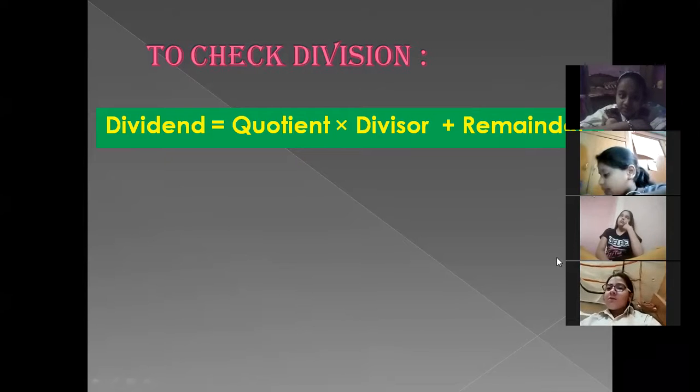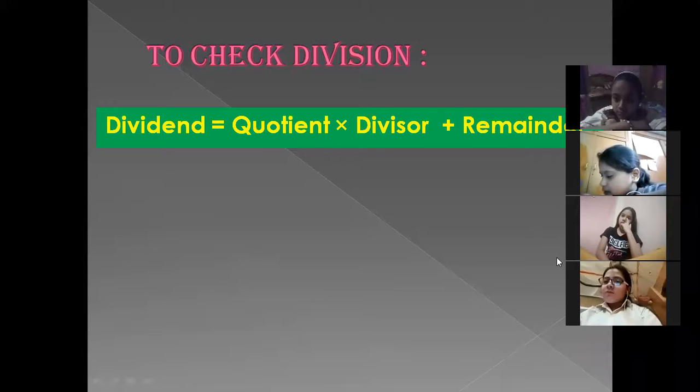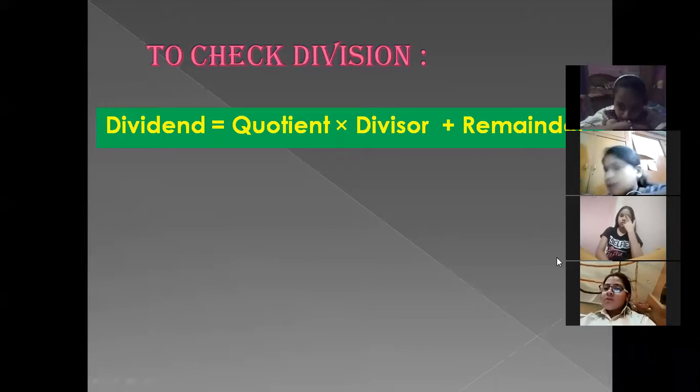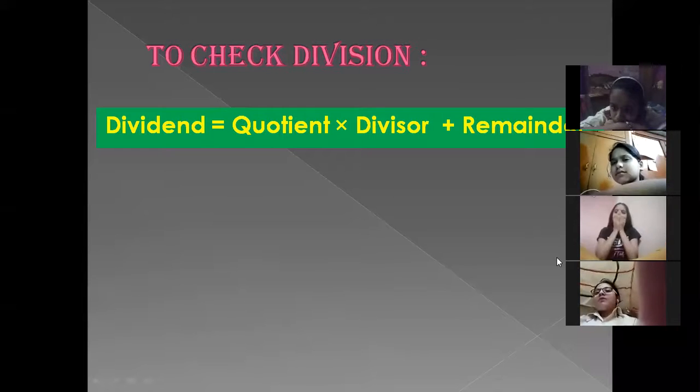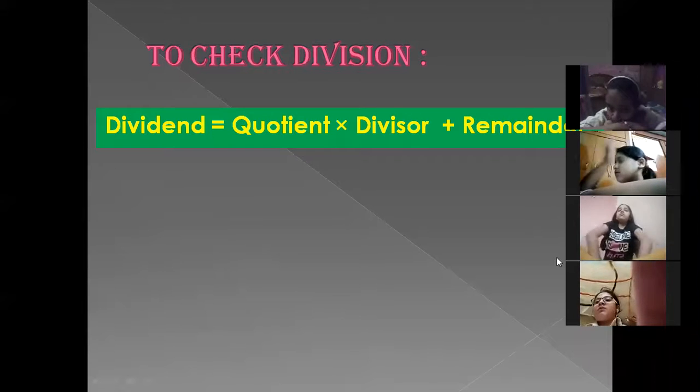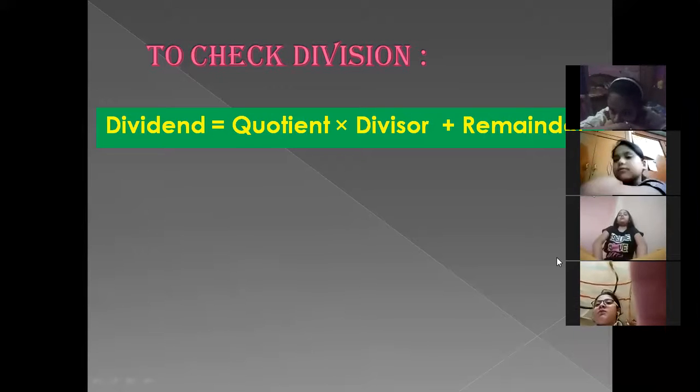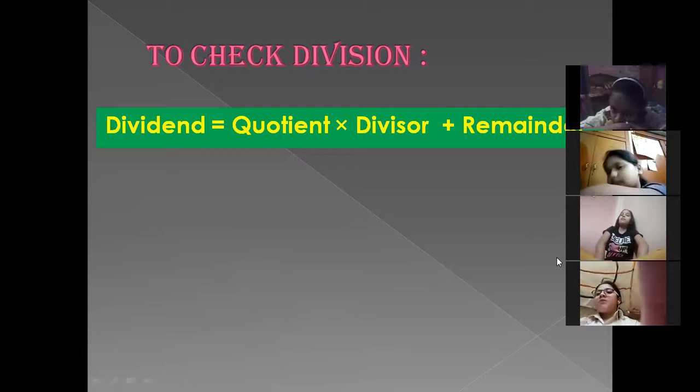First of all, tell me, is my board clear? Yes. So the quotient and the next one is the divisor. We are going to multiply them. So the quotient is 4 and the divisor is 6. What will be our answer? Ma'am, 24.